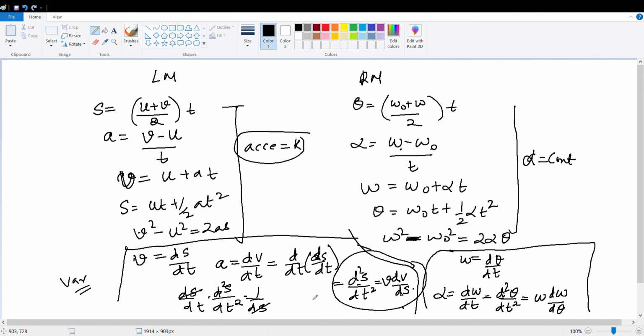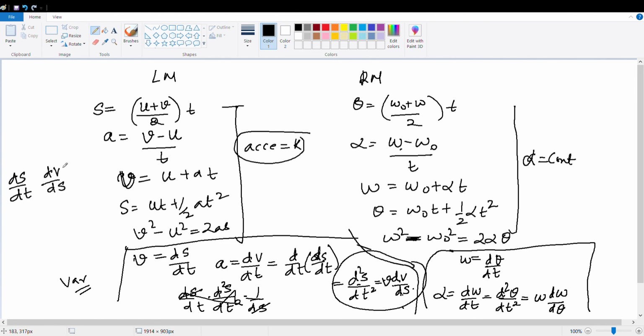One minute, somewhere I made a mistake. d square s by dt square, this will be v into dv by ds. Why? Because v is ds by dt, and here we are getting ds by dt into dv by ds. See, v dv by ds is nothing but v, which is ds by dt, and here this is dv by ds.